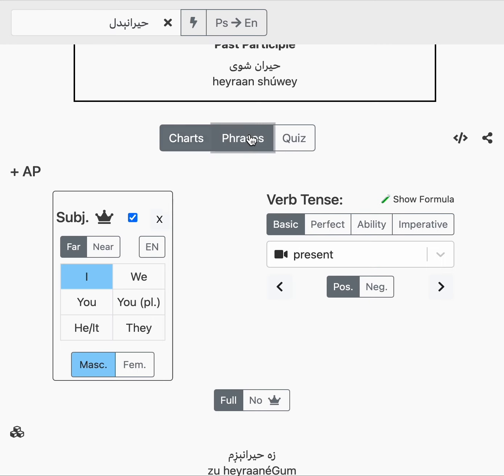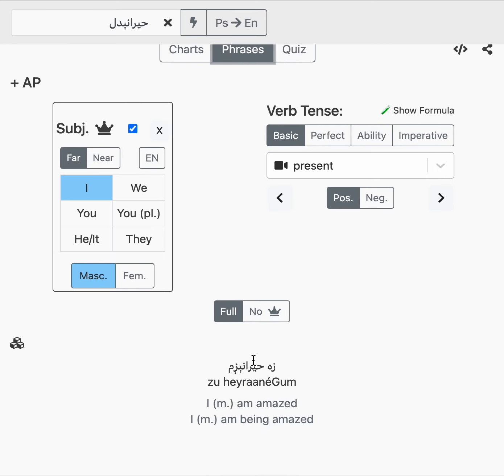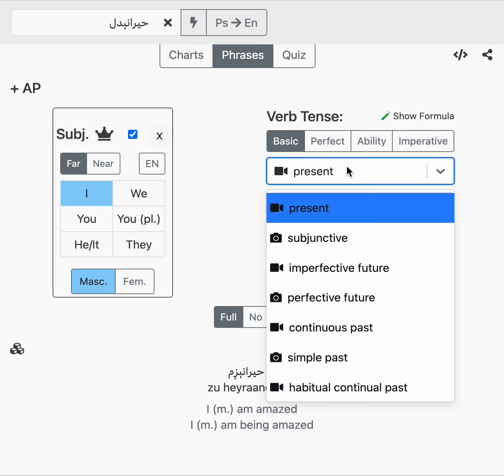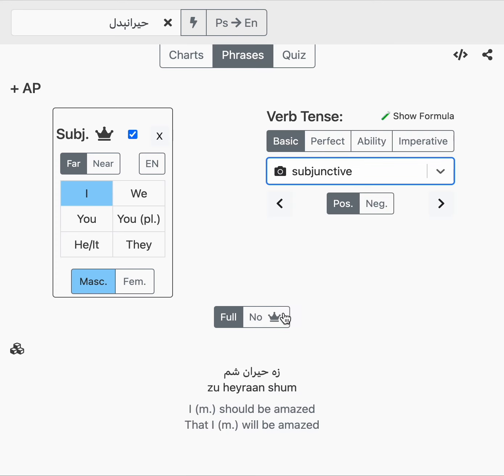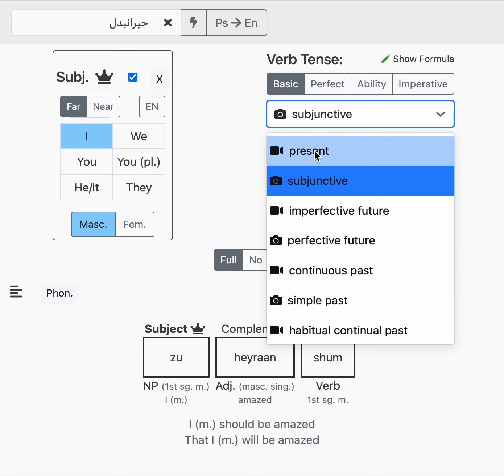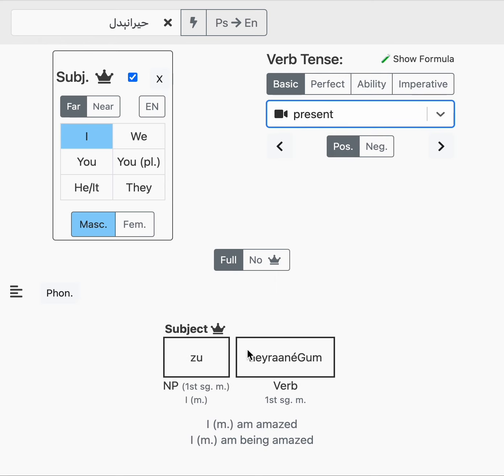So let's look at the phrases. If I am amazed or I'm being amazed, za heiranigam, I'm surprised. But if we do the subjunctive, boom, it splits apart. See that? Za heirancham is subjunctive, and the present tense, za heiranigam. So it's all welded together into one thing.